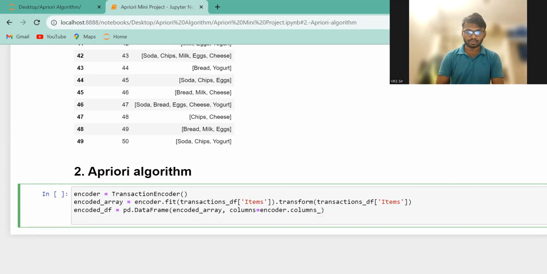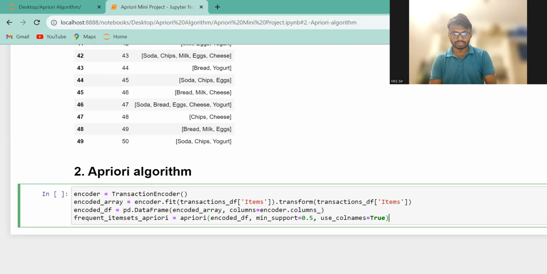And now we have to apply the apriori algorithm to find the frequent item sets with the minimum support. The minimum support is 0.5, which is your choice. I'm just giving 0.5, you can give anything. So here this one is the point.